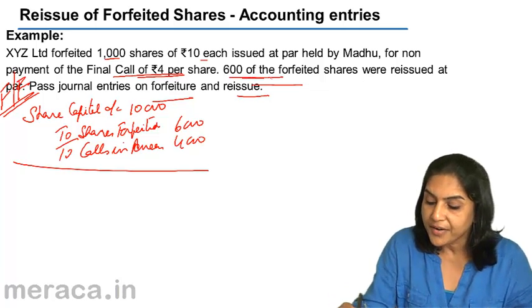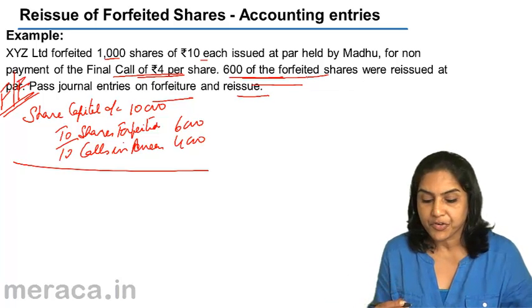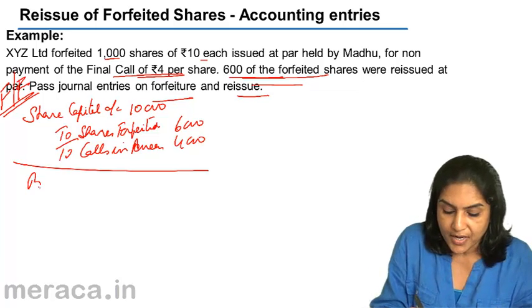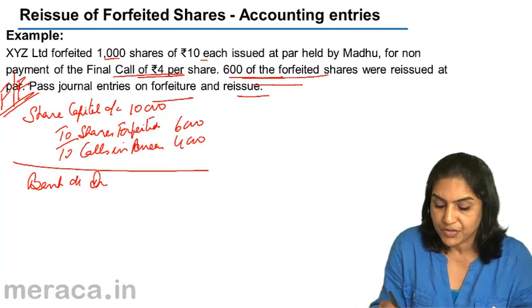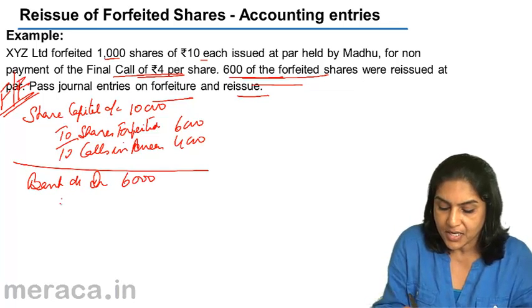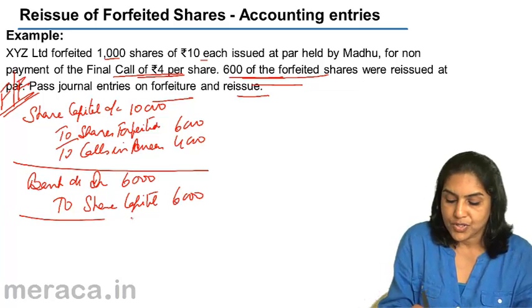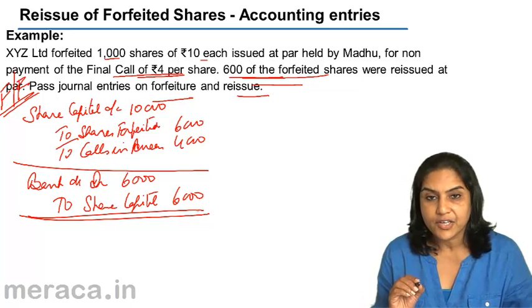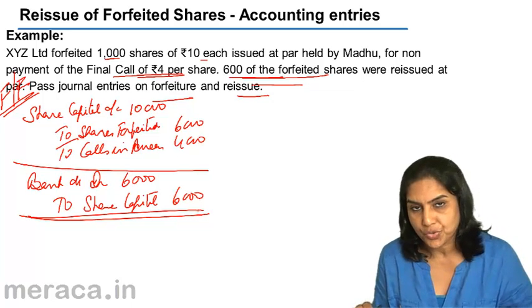Now 600 of these shares were reissued. What is our entry for reissue? And they were reissued at par. 600 shares are reissued. Let us say bank account debit with the amount received, that is 600 into 10, 6,000, to share capital 6,000. So 600 shares reissued. Now 600 shares which were forfeited have now been reissued.